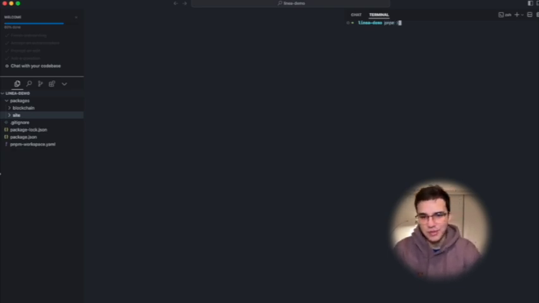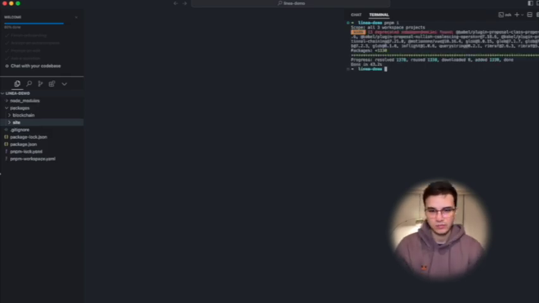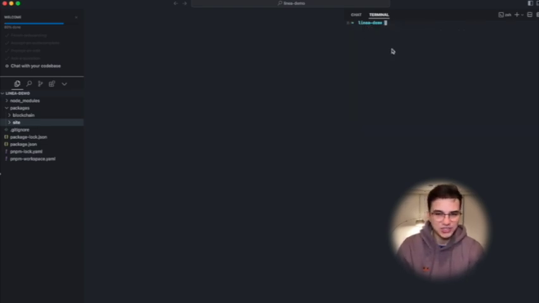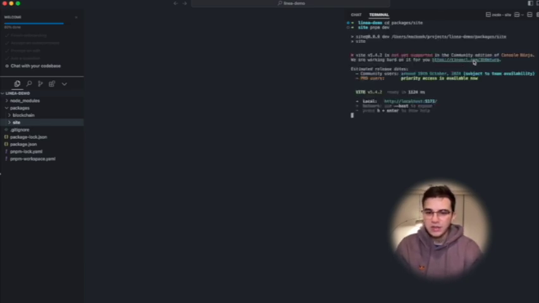So let's run pnpm install from the root, so that way we can install all the dependencies for our project. This will take some time, not too much. We're using pnpm this time, but let's see. Great, we have our dependencies installed. Let's just check what we have. Let's see the packages, the site, and let's run pnpm dev, and let's see what we have right here.